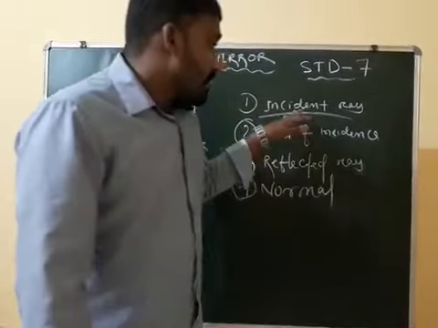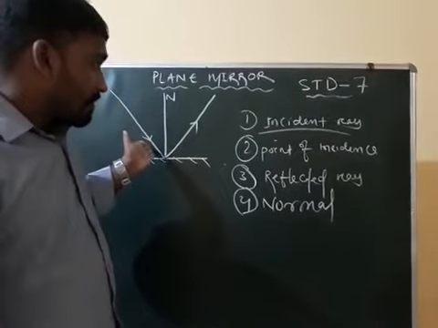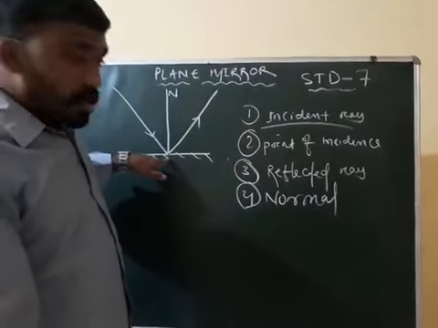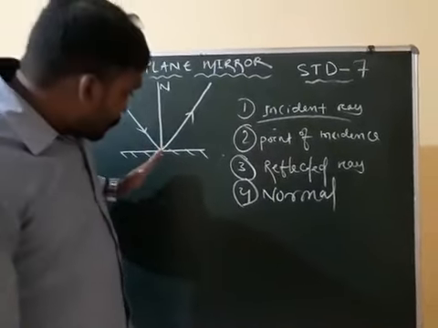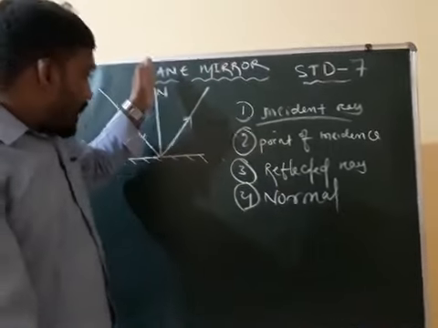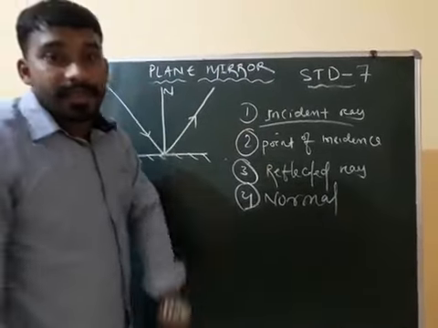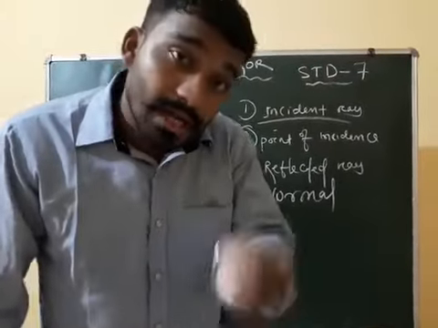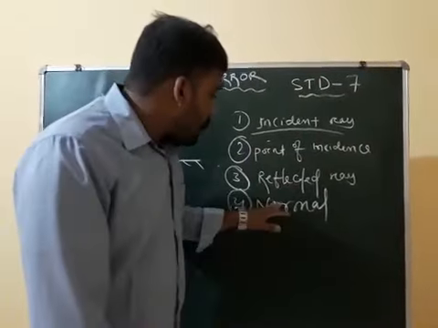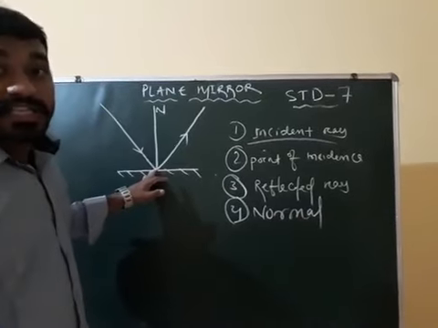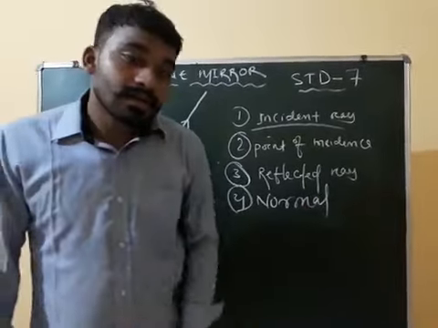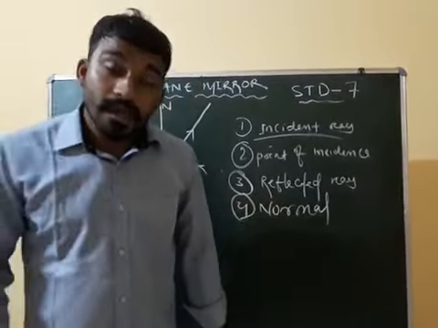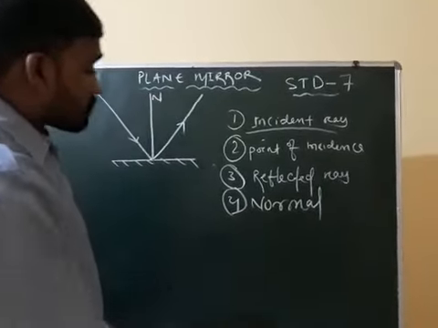So first incident ray, then point of incidence, then reflected ray, now normal. Another, some terms are there.